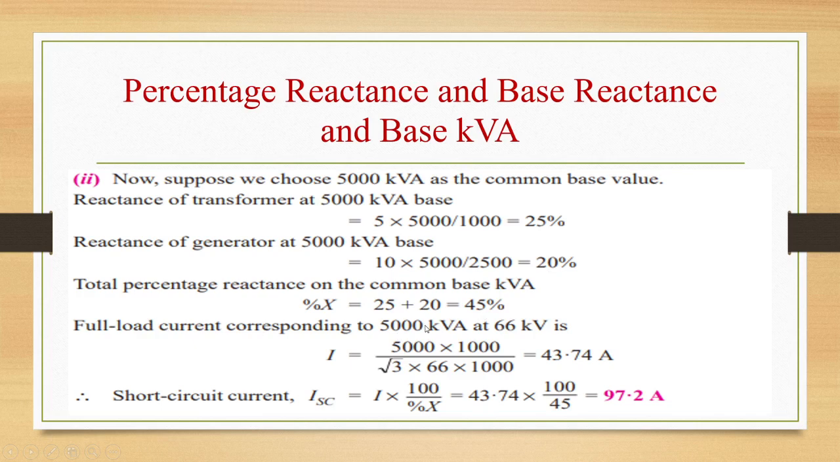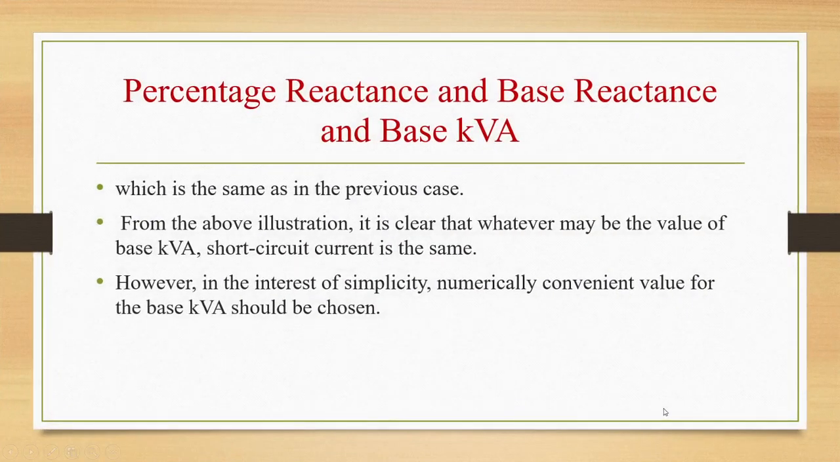Full load current corresponding to 5000 kVA at 66 kV will be I equal to 5000 into 1000 by root 3 into 66 into 1000, that is 43.74 amps. Therefore, short circuit current ISC is equal to I into 100 by percentage X, that is 43.74 into 100 by 45, which is 97.2 amps. It is the same as the previous case. So, from the above illustration, it is clear that whatever may be the value of the base kVA, short circuit current is the same. However, in the interest of simplicity, a numerically convenient value for base kVA should be chosen.